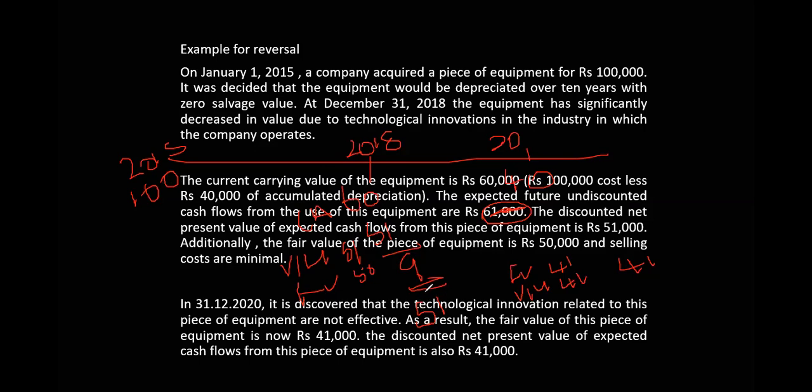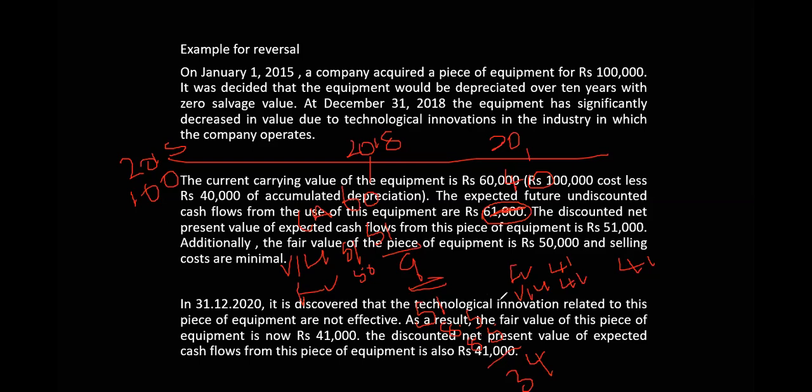So the new carrying amount in the books, because of impairment, is not 60 but 51. Two years depreciation means it is divided by 6, so 2 years depreciation is 17. Subtracting 17 from 51, the new carrying amount is 34.